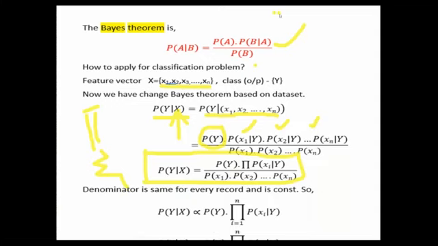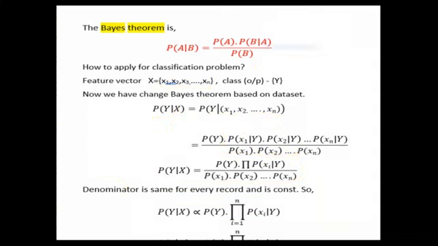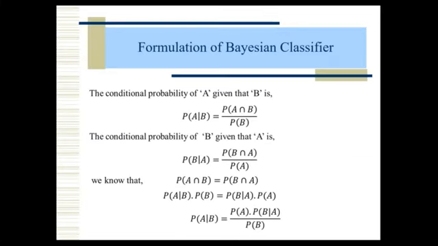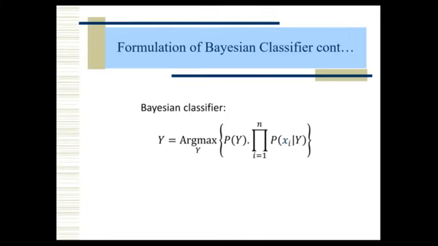That's the main thing when you go for the Bayes classifier. Now we'll come to the final classifier. We already derived p of y given x in the previous slide: p of y times the product of p of xi given y.